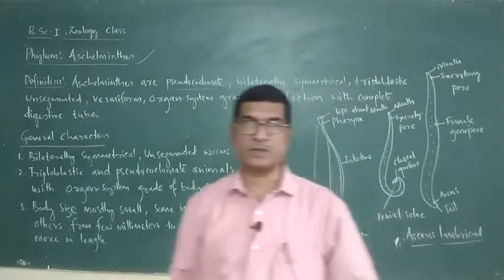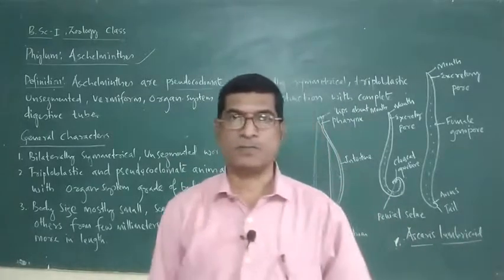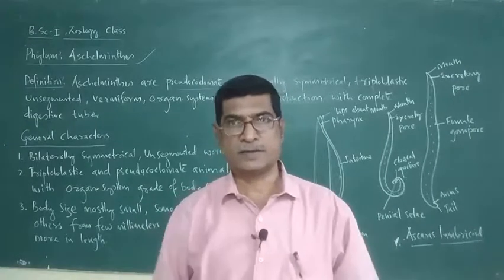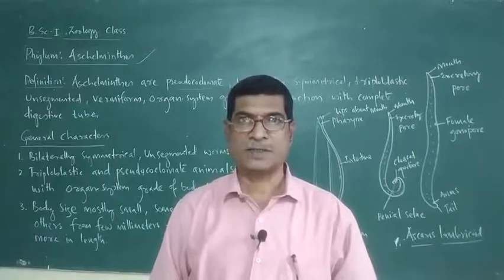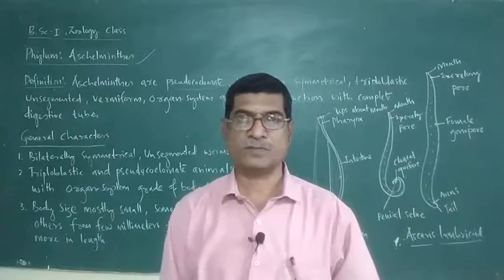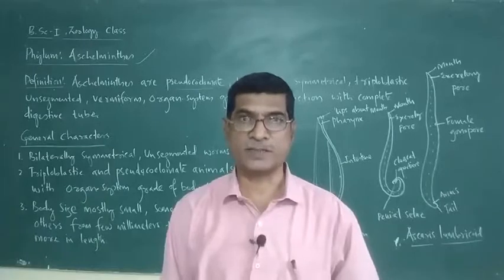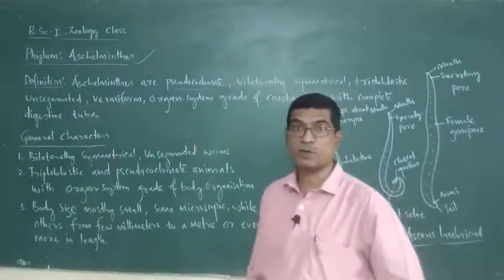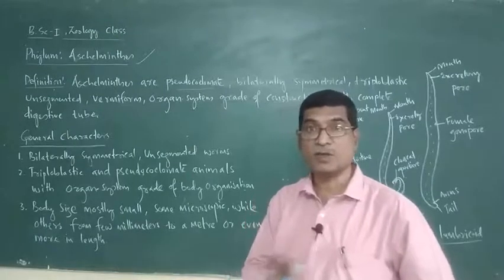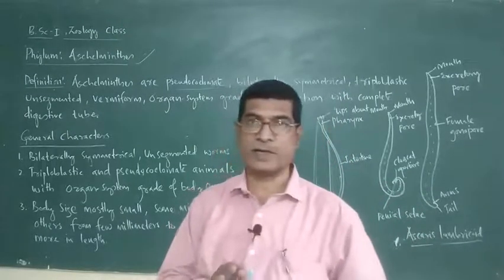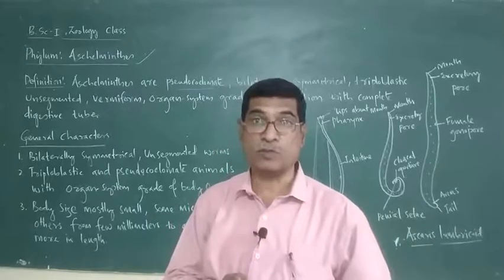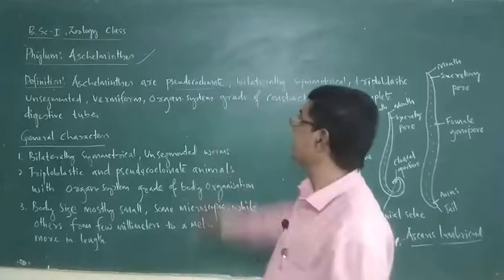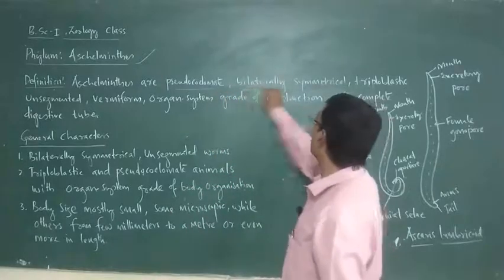Therefore, these are known as pseudocoelomate. True coelomates start from annelida onwards. In earlier phylum, Platyhelminthes, there is no coelom at all. They are acoelomates, and these are pseudocoelomates. Pseudocoelomates, body cavity is there, but this is not a true cavity. Therefore, it is called pseudocoelom. These animals possess pseudocoelom.